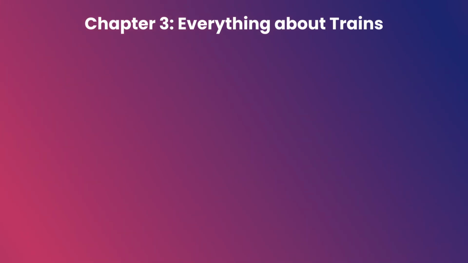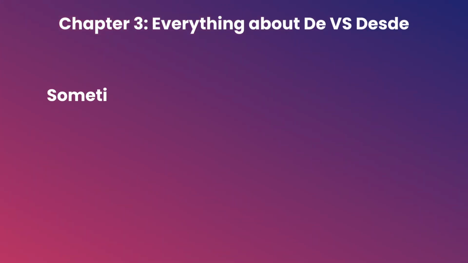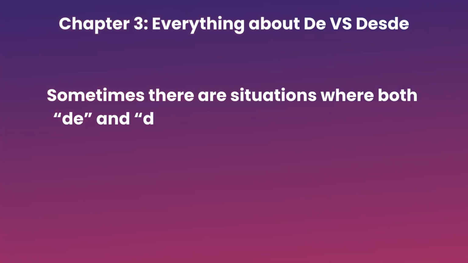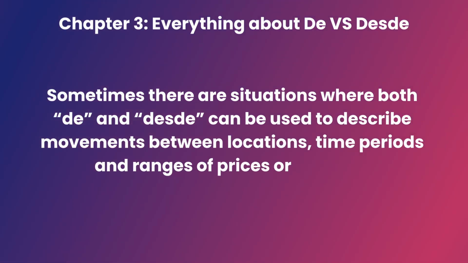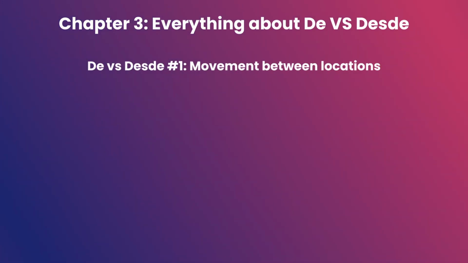Let's get to it. Chapter 3. Everything about trains. I mean, de versus desde. Sometimes there are situations where both de and desde can be used to describe movements between locations, time periods, and ranges of prices or numbers. De versus desde number 1.